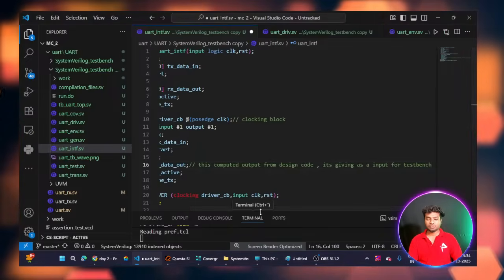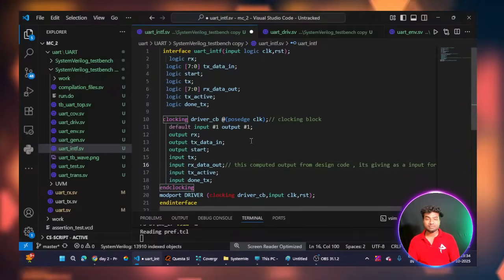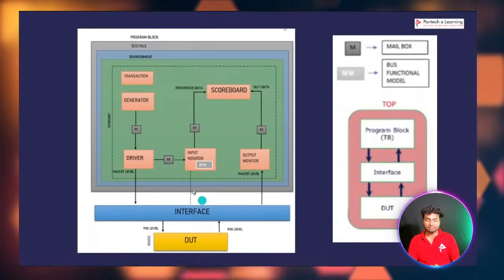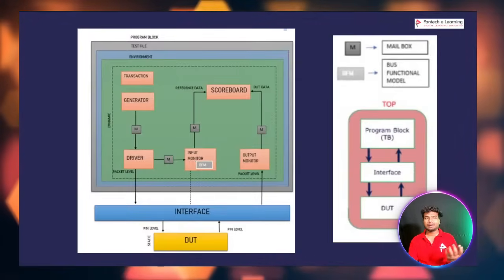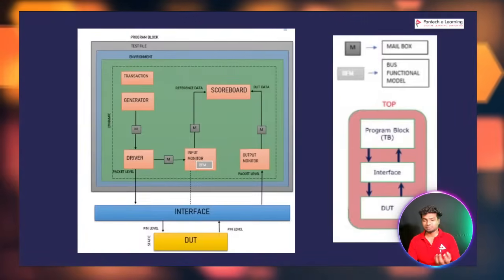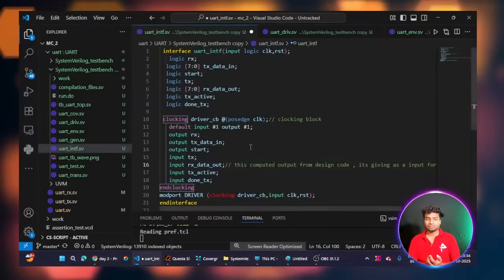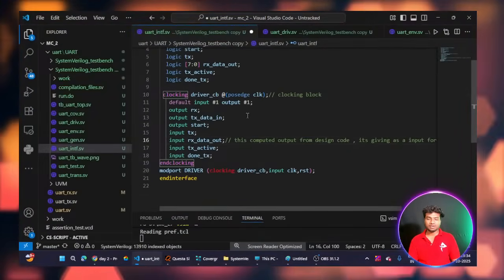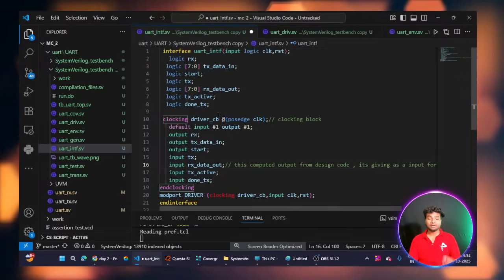So that's why, by using this interface clocking block, we can give the directions. This interface block acts like a communication layer between the test bench and the DUT, like a broker. This is how we can create the clocking block directions inside my interface.